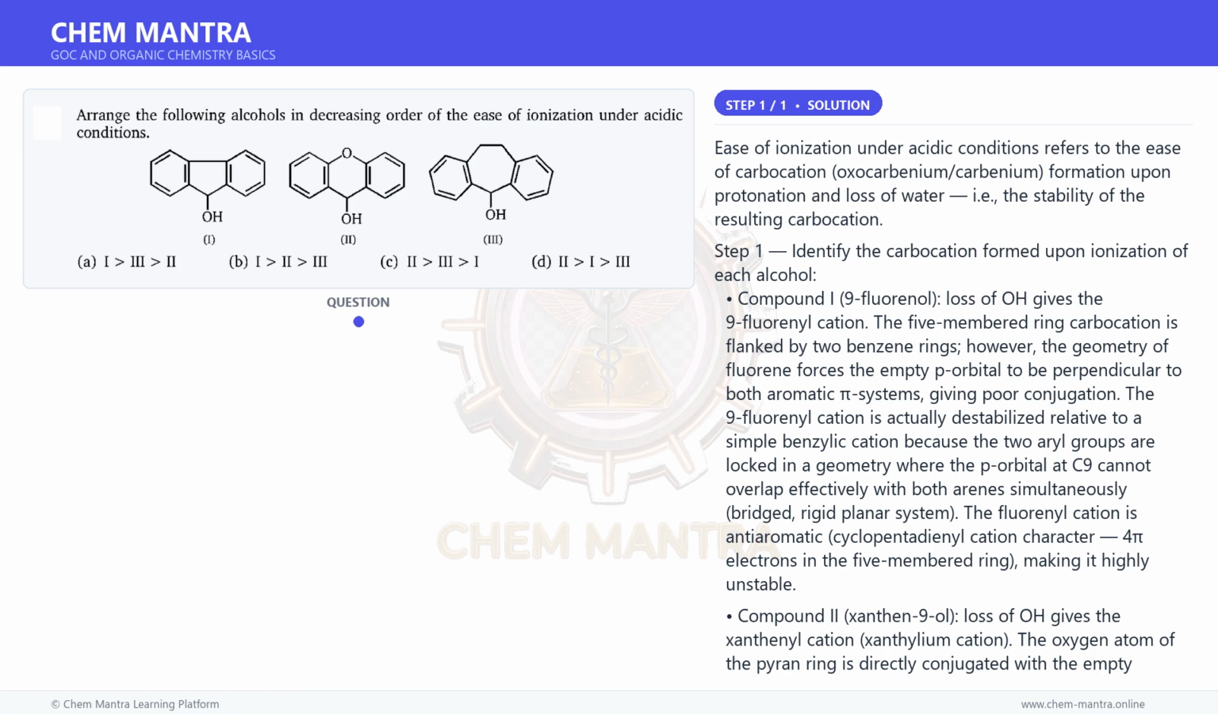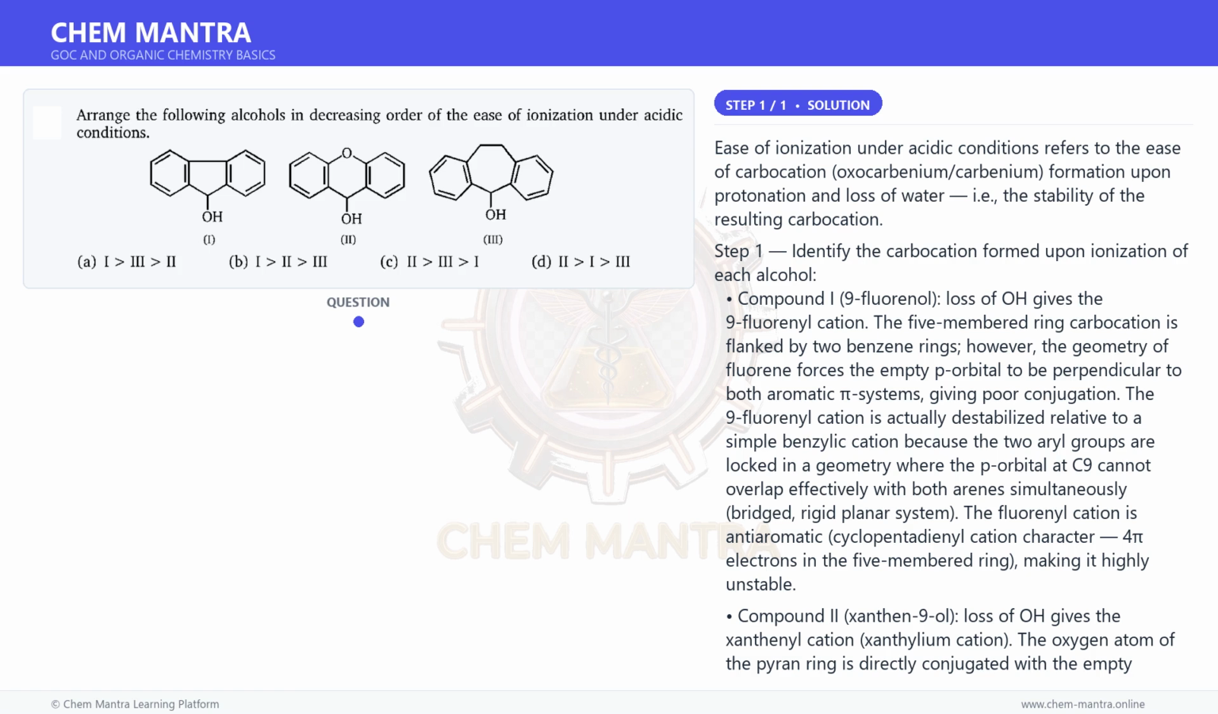Xanthylium 2 > dibenzosuberyl 3 > fluorenyl I. 2 is most stable due to oxygen lone pair donation, oxocarbenium, plus extended conjugation. 3 is intermediate: bisbenzylic stabilization, flexible geometry, no destabilizing antiaromaticity. I is least stable. The 9-fluorenyl cation is antiaromatic, 4n pi, n equal to 1, in the 5-membered ring, making ionization most difficult. Step 3. Match to answer choices. Decreasing order of ease of ionization, 2 > 3 > I, is option C.